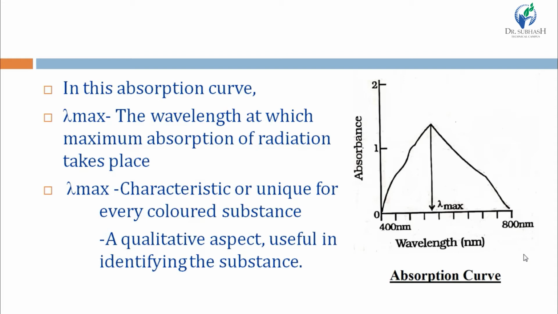So this is used for the qualitative aspect, useful for identifying the substance. After getting this absorption curve, we can get the value of lambda max, and each substance has its specific lambda max, so we can say which substance is present. It is not quantitative but qualitative, useful for identification.